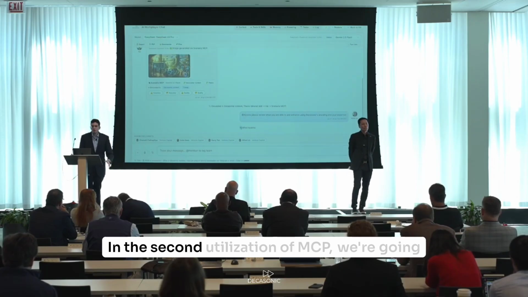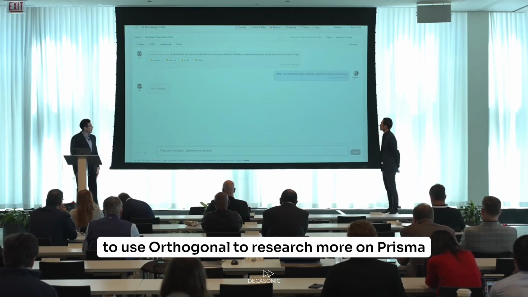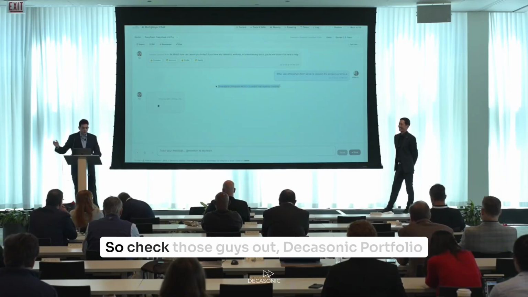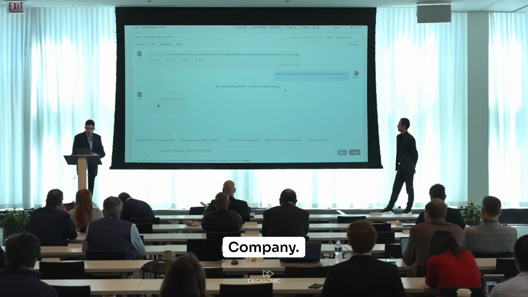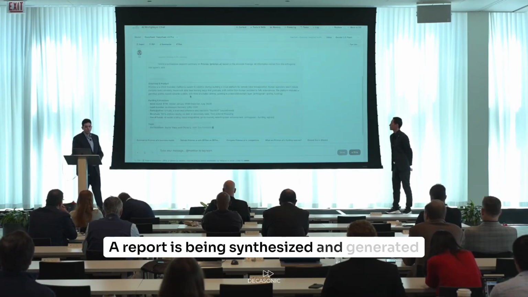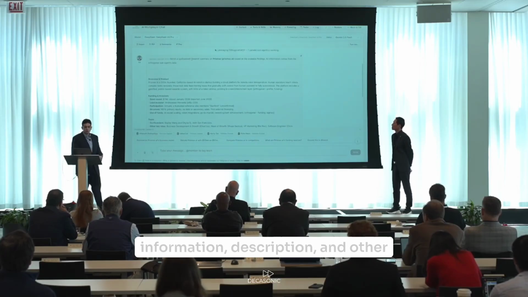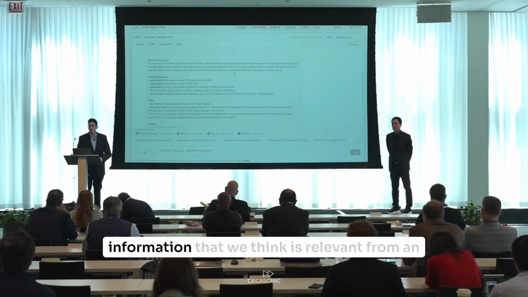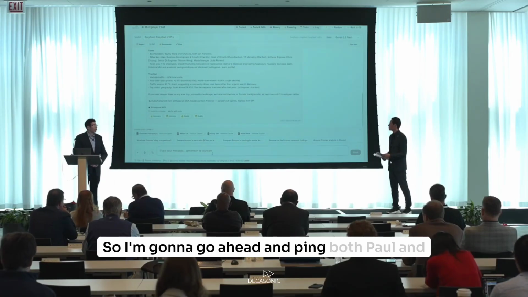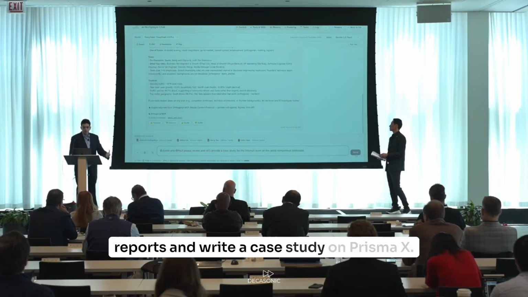In the second utilization of MCP, we're going to use Orthogonal to research more on Prisma X, who's bringing robots actually on stage during the product showcase. So check those guys out, Decasonic portfolio company, and they're doing services layer for AI. A report is being synthesized and generated on screen. You're able to see it right now, and it provides you with essentially team information, description, and other information that we think is relevant from an investment perspective. So I'm going to go ahead and ping both Paul and Justin to actually take a look at these reports and write a case study on Prisma X.